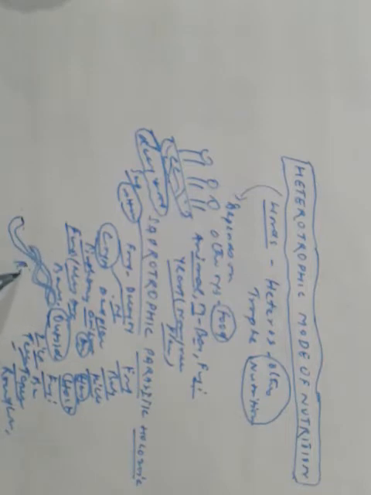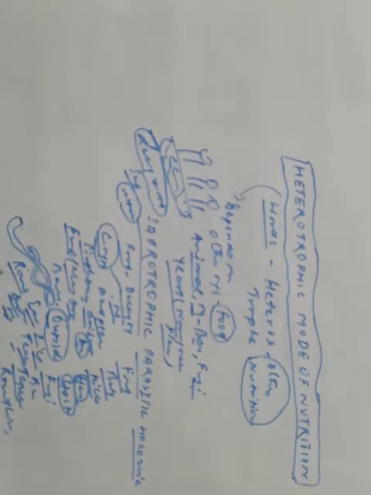Let's draw the figure of a roundworm. This is the figure of a roundworm, and it lives in the intestine of domestic animals and men, harming them. And the second one is Plasmodium, the malarial parasite. So these are the examples of parasitic nutrition.